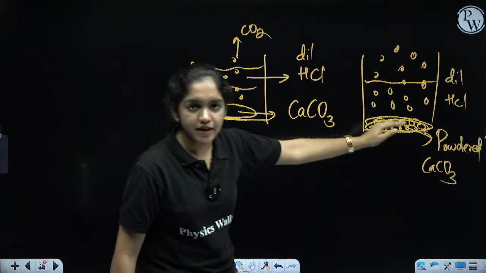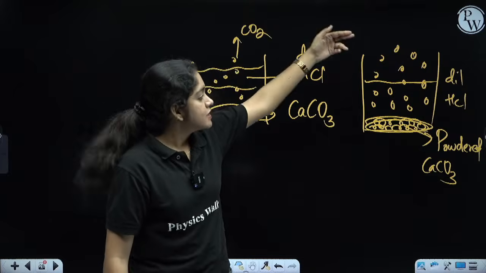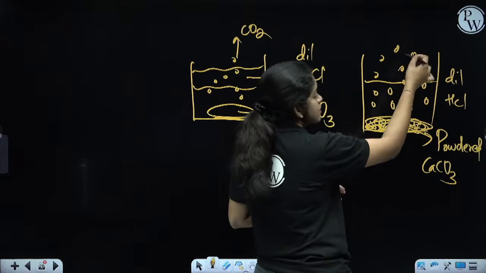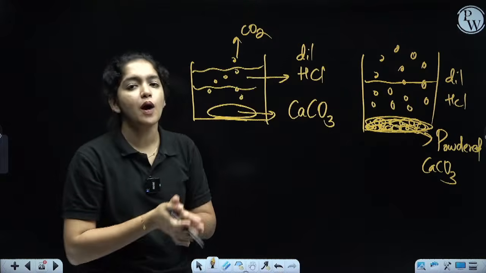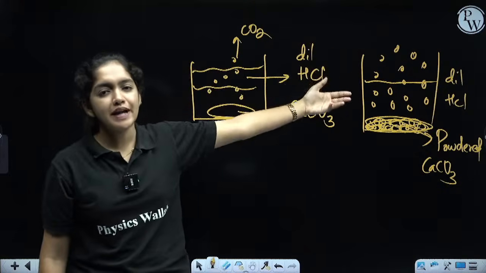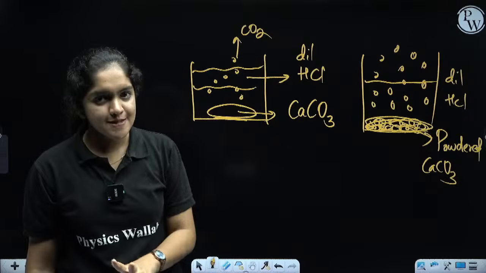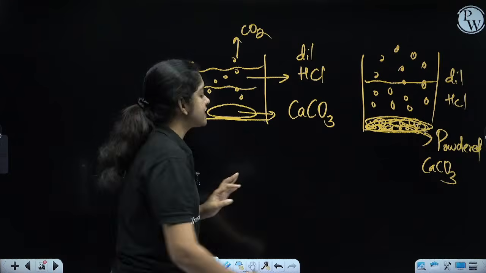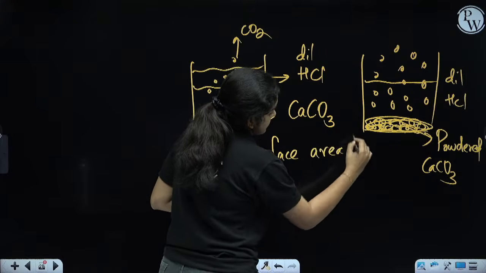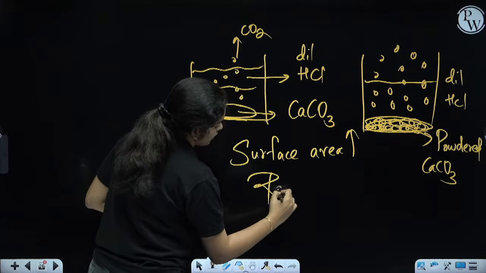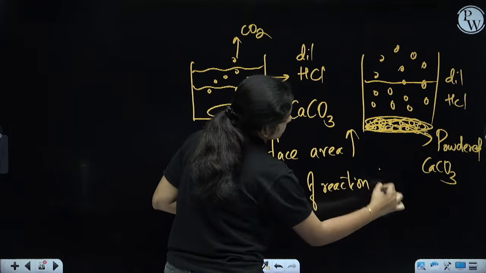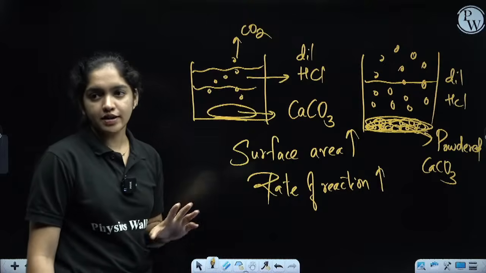But in the case of the second beaker, it is powdered or grinded, so there are that many active sites, these many powder particles. So HCl can easily react with the powdered calcium carbonate. So a lot of carbon dioxide gas will be liberated from the second beaker. From this experiment itself, it is very clear: when the surface area increases, what happens? The rate of the reaction also increases. Got it? Clear?